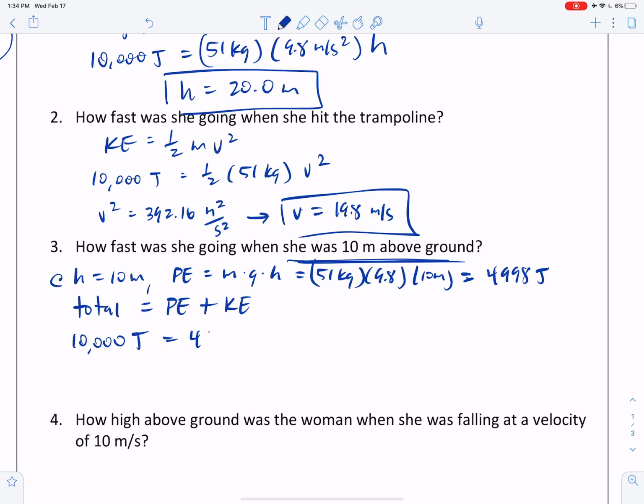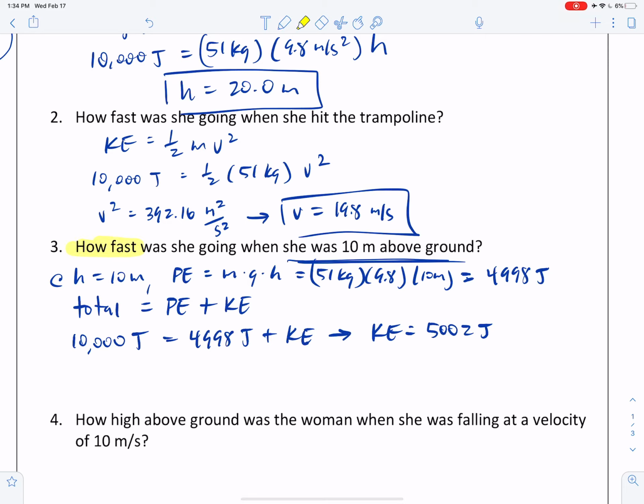And that's 4,998 joules of potential energy plus some amount of kinetic. So I could just subtract and figure out that at this particular moment, she's got 5,002 joules of kinetic energy. Okay, now I'm getting closer.